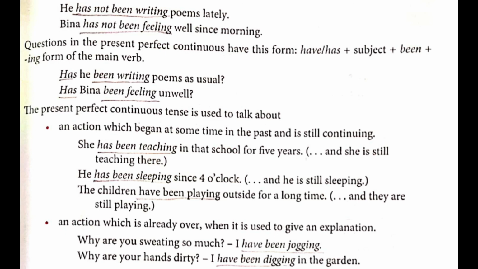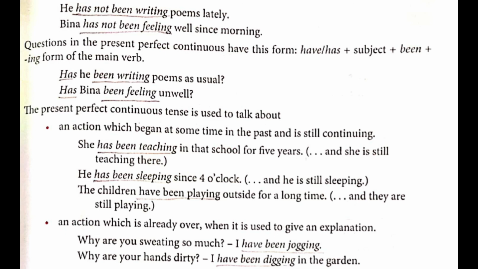Next one, if a question sentence is there, questions in the present perfect continuous have this form. What is it? First an auxiliary verb will come: have or has plus subject plus been plus the ing form of the main verb. So has he been writing poems as usual? So underline has, underline been writing. Do not underline he. Why? Because he is the subject of the sentence. So has been writing should be there. Next one. Has Beena been feeling unwell? So here you won't underline Beena, you will underline has and been feeling.